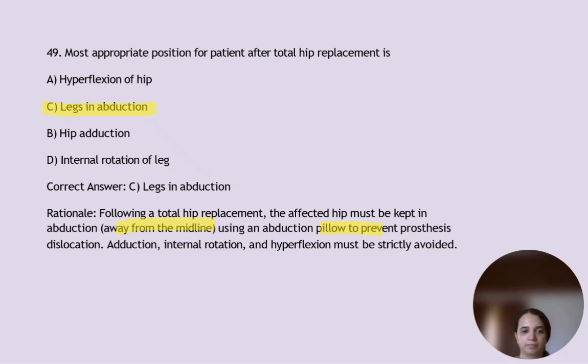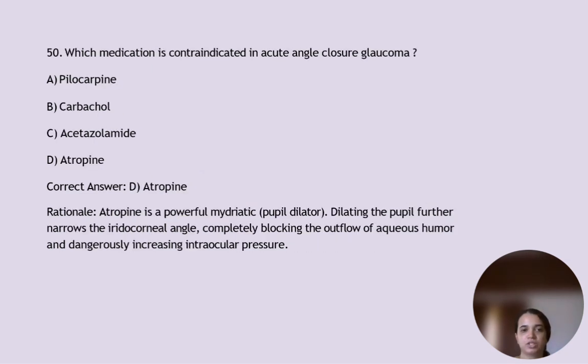Which medication is contraindicated in acute angle closure glaucoma? It is option D, atropine. Atropine is a powerful mydriatic, or pupil dilator. So dilating the pupil further narrows the iridocorneal angle, completely blocking the outflow of aqueous humor and dangerously increasing intraocular pressure.